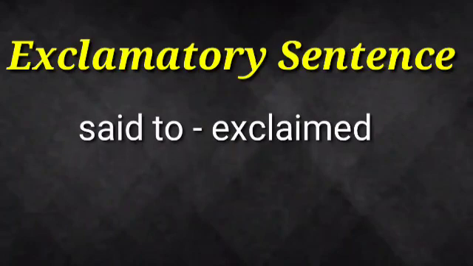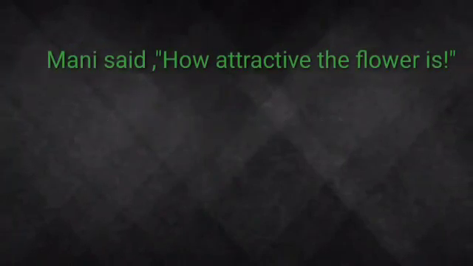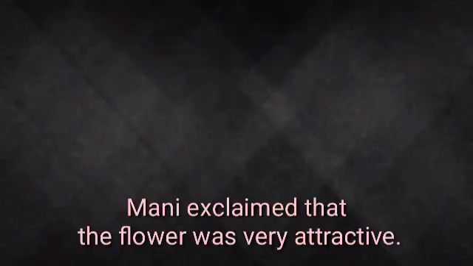Reporting word said to will be changed to exclaimed, and with special addition based on the nature of the sentence we can add with happiness or sorrowfully, like that we can add a few necessary words based on the meaning of the sentence. For example, Mani said how attractive the flower is. Mani exclaimed that the flower was very attractive.